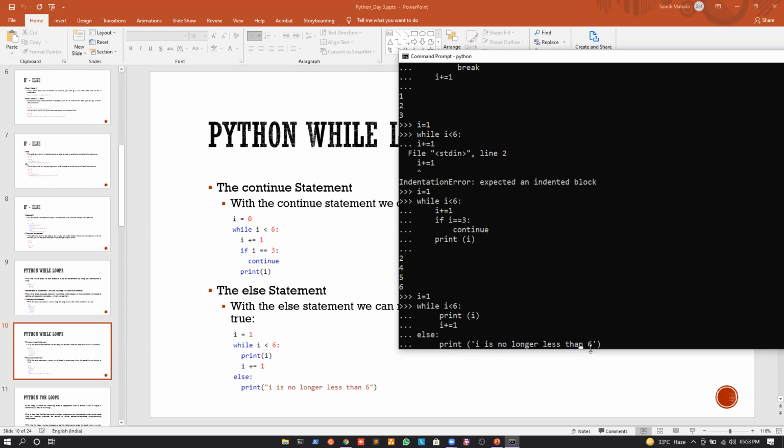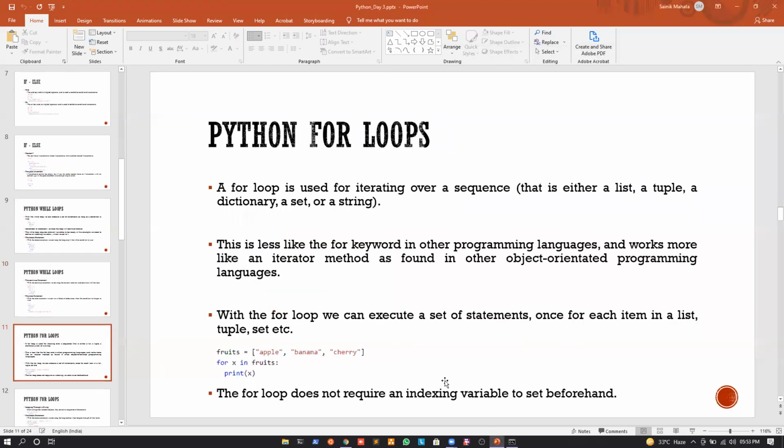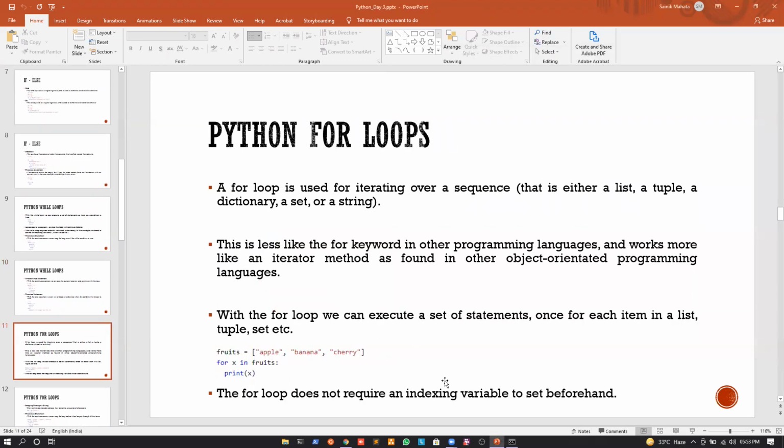Okay. So let us understand what will be the output. The output will be from 1 to 5, and lastly it will print that I is no longer less than 6. Let us press enter and see. So again we can see that it is 1 to 5, and we can see that I is no longer less than 6. I hope I'm clear till this. Now with this we come to the end of the while loop.